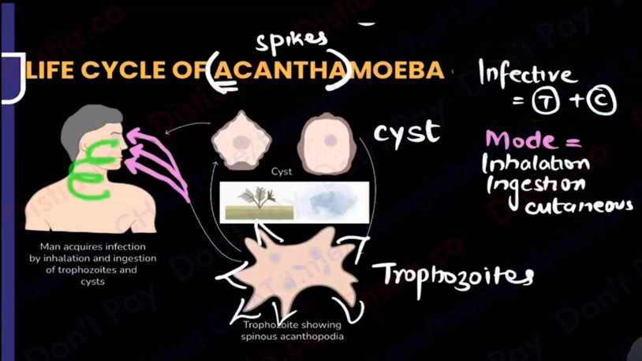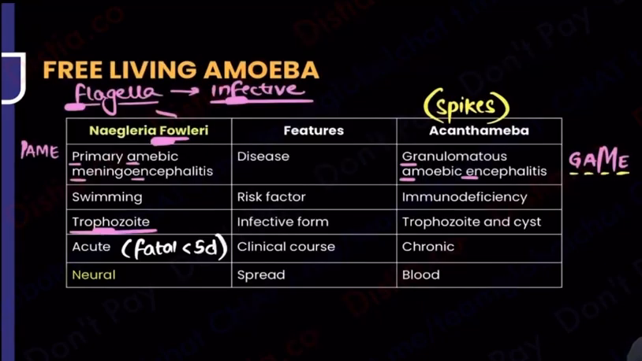So when it's going everywhere in the body, it's going to travel via the blood. What does it cause? It causes granulomatous amoebic encephalitis. Granuloma is a chronic condition. Let's move forward and let's look at the rest of the table.